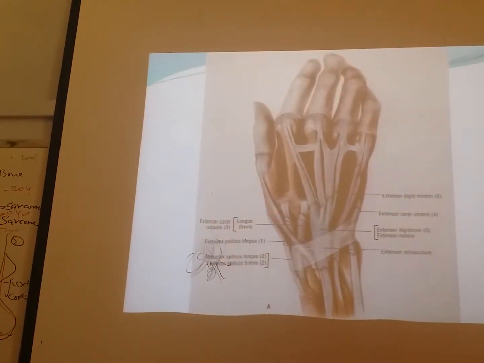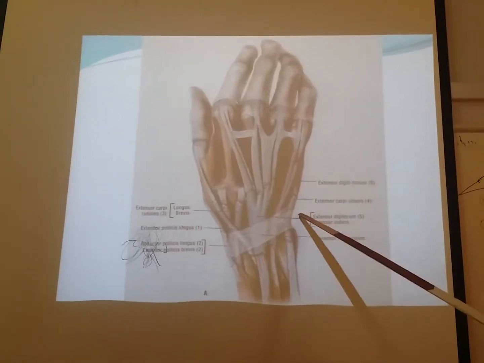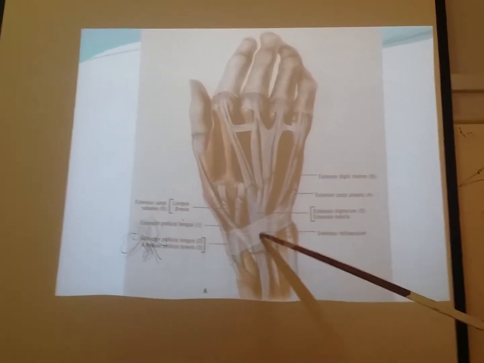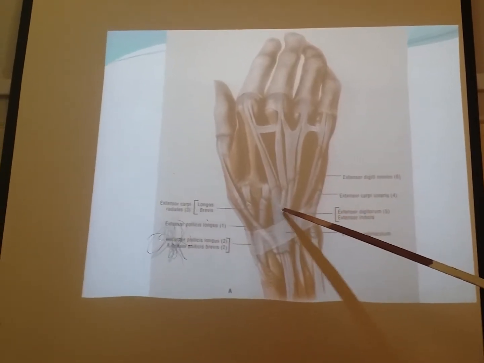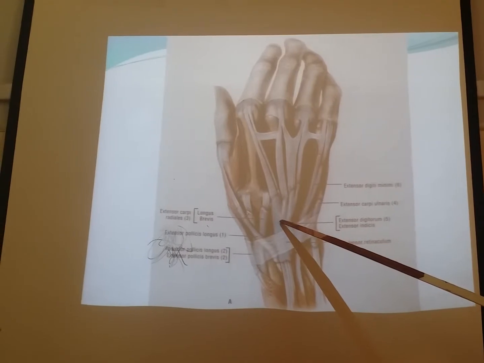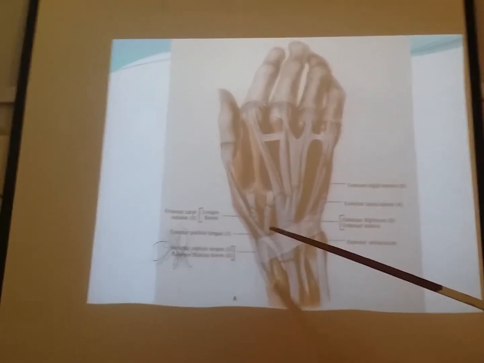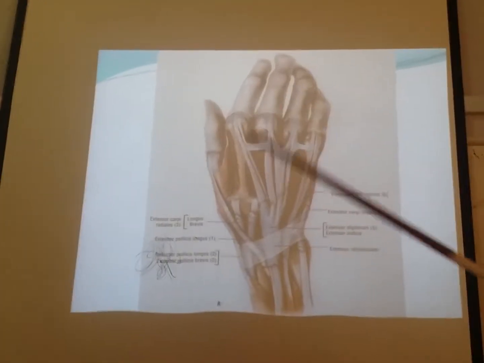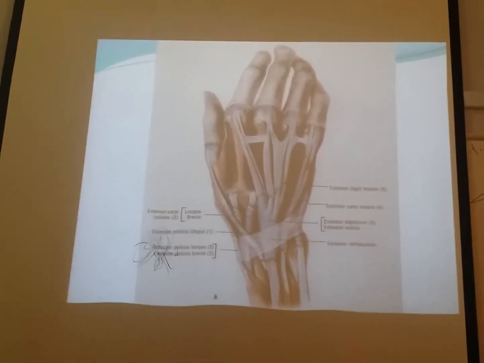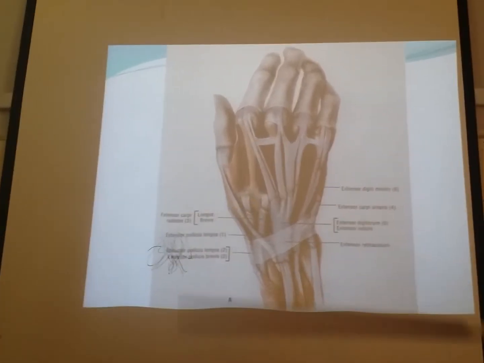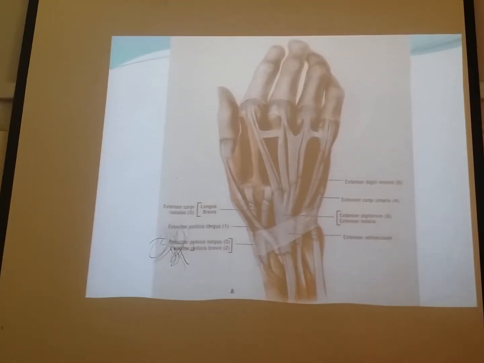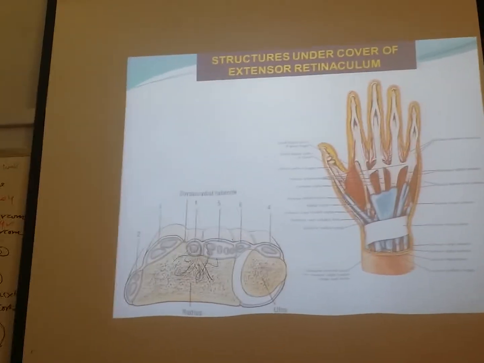This is the picture showing the extensor compartments and the extensor retinaculum. See that? And all these tendons are in different compartments. See this blue structure? That is the covering of the tendons by synovial membrane. All these tendons are going to the fingers, the digits: some going to the carpal bones, some going to the phalanges, and some going to the metacarpals. This is again one more picture showing the extensor retinaculum. So that's all about today's lecture on the forearm.